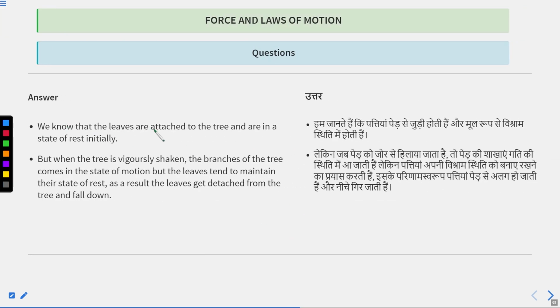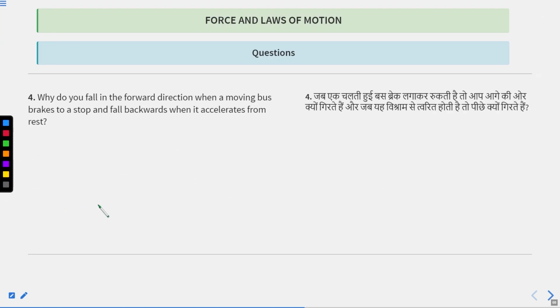We know that the leaves are attached to the tree and are in the state of rest initially. But when we shake the tree vigorously, the branches of the tree come in the state of motion, but the leaves tend to maintain the state of rest. That's why they get detached and fall from the tree. Is it clear, class? Now let's solve the next question.